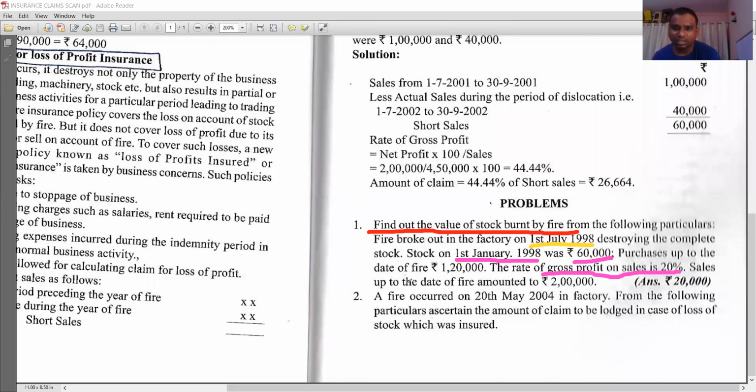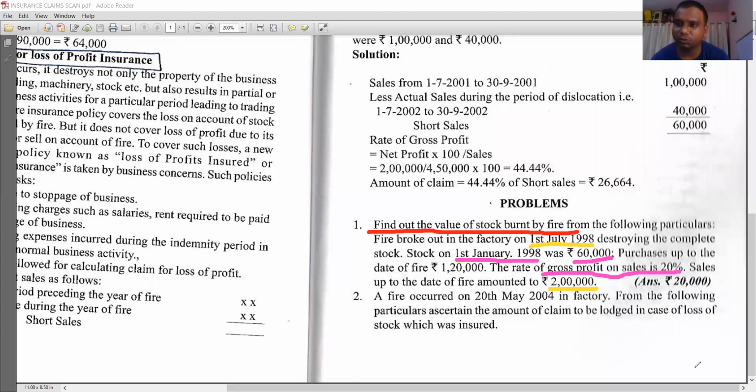Next, sales up to the date of fire amounted to 2 lakhs. What is your sales? 2 lakhs. So with this information, you have to calculate the stock which is burnt by fire. Simple. Prepare the trading account, write down the opening stock, purchases, write down the sales, and calculate the gross profit.